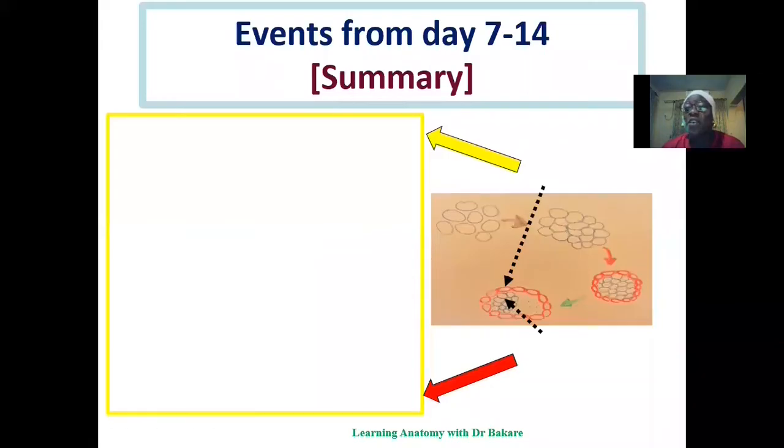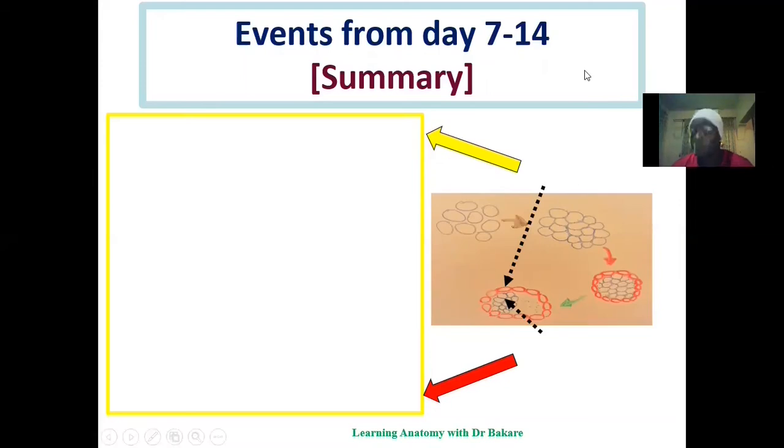The events that occur from the 7th day of embryonic development after fertilization to the 14th day are events of the 2nd week of development. We have done a lecture on the 1st week of embryonic development. You should check that up before you watch this video so as to keep yourself properly aligned with this lecture.